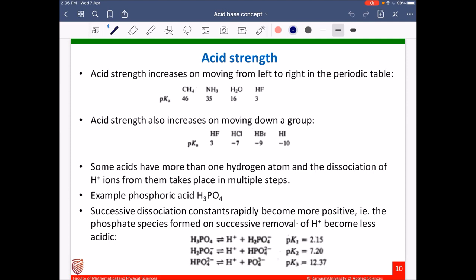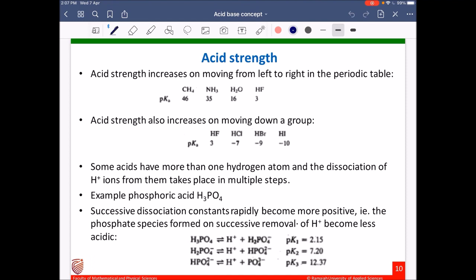Acid strength increases on moving from left to right in the periodic table. Here you can see methane, ammonia, water and hydrogen fluoride. Other than hydrogen, the other elements are carbon, nitrogen, oxygen and fluorine. So these elements are in a period, and in a period, acid strength increases on moving from left to right.